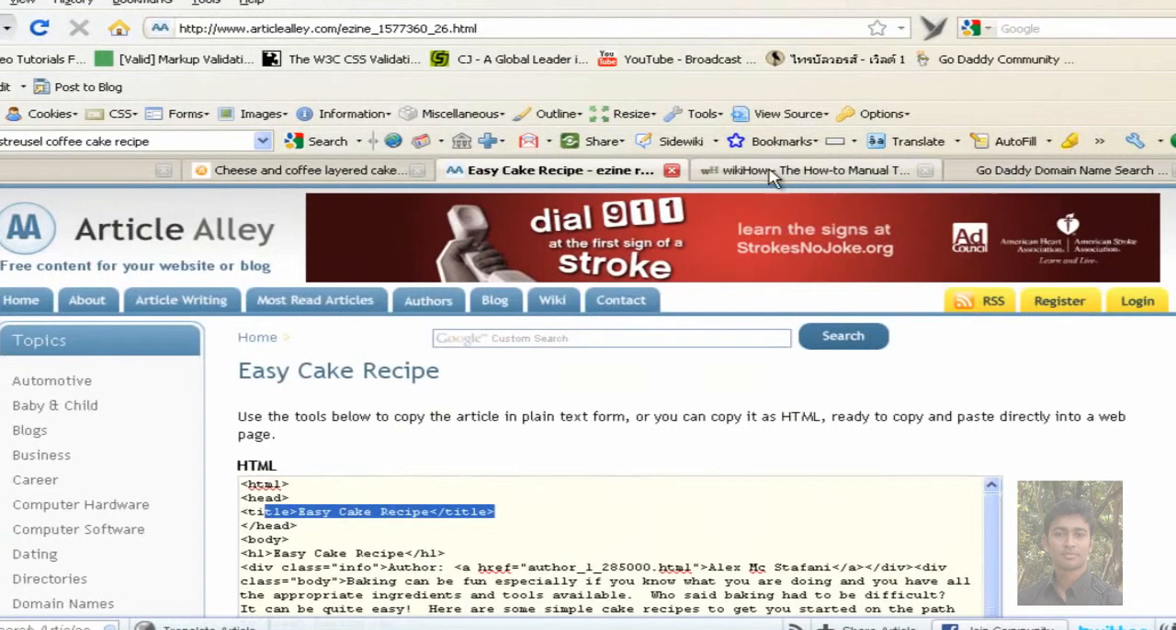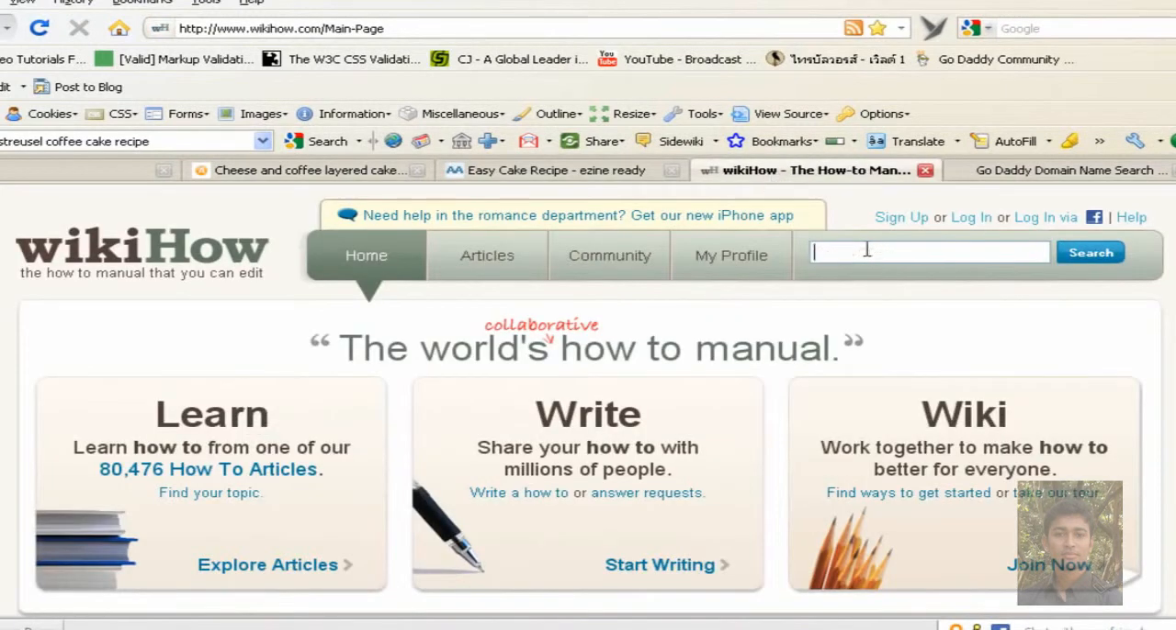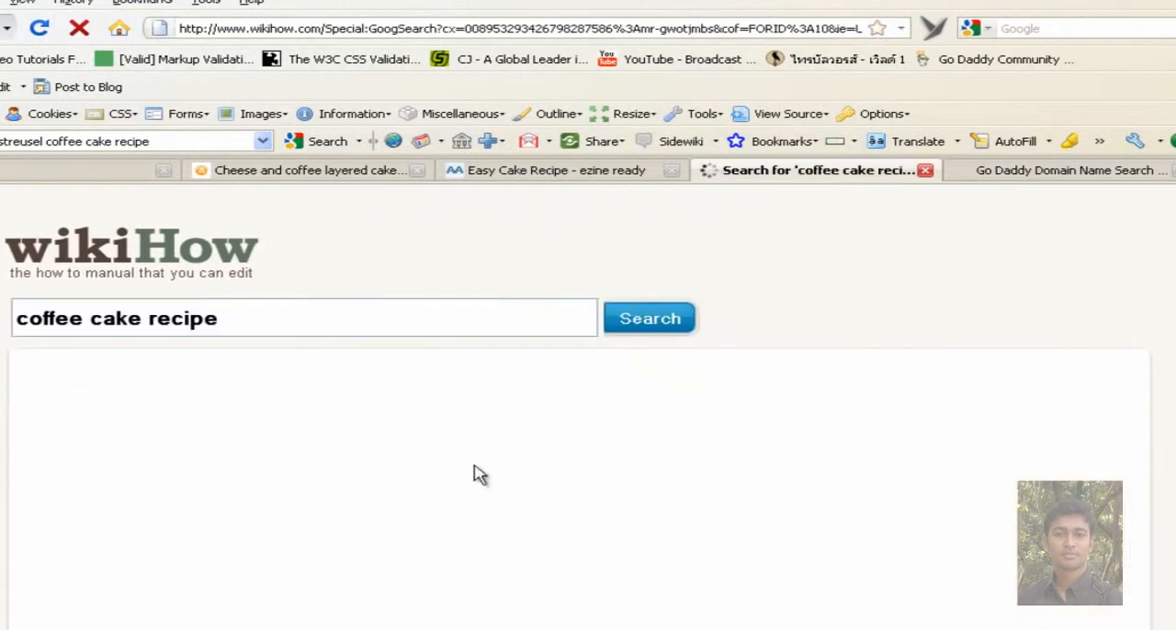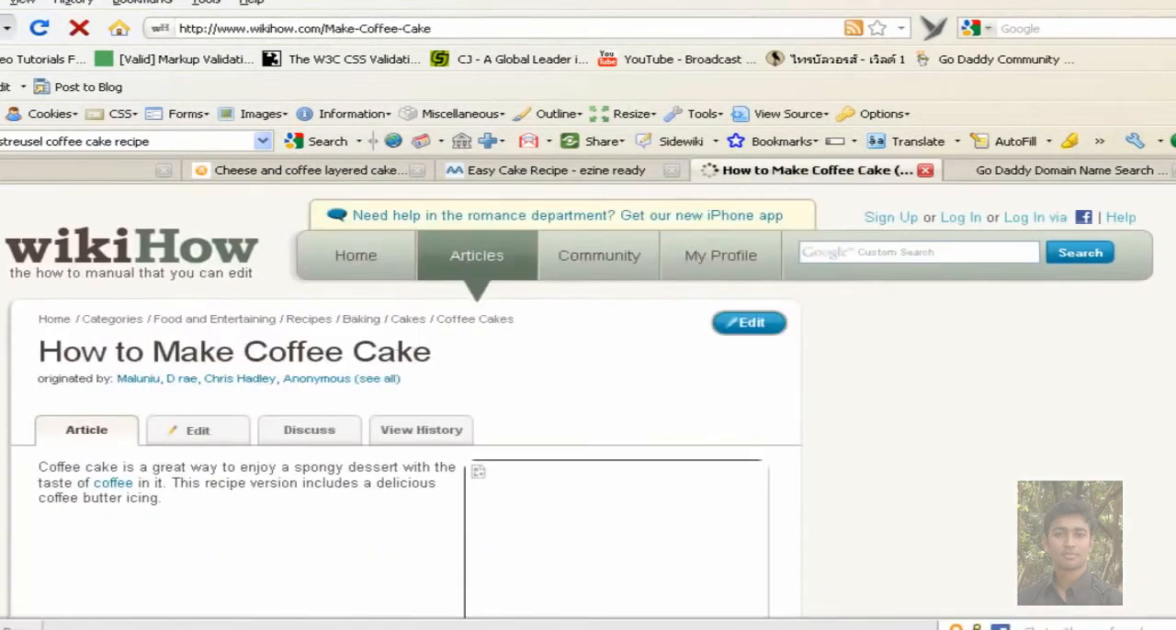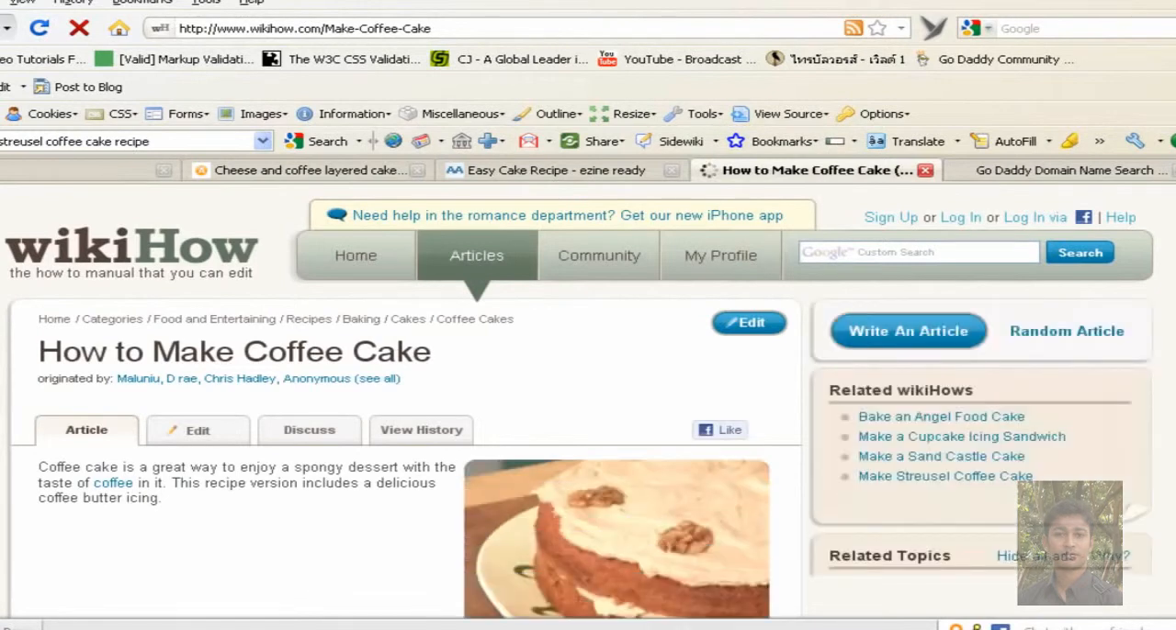And the last one I generally use is WikiHow, and again WikiHow is an awesome place. Let's do a search for coffee cake recipe, and you can come in here. Again, it gives you the articles that are written in here. So let's see how to make a coffee cake. Just click on that, and again it gives you step by step on all the stuff that you can do.